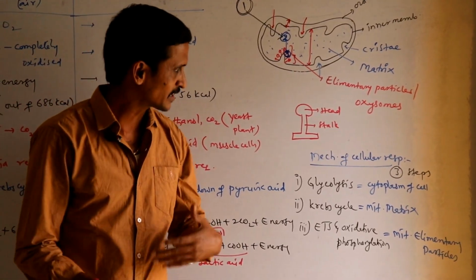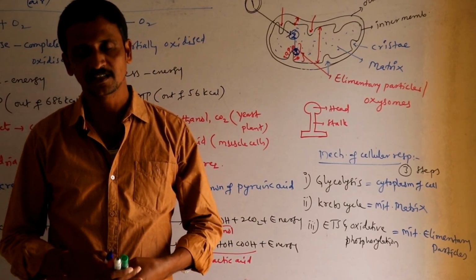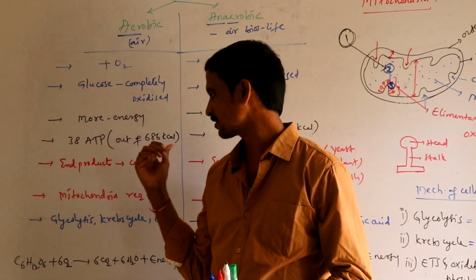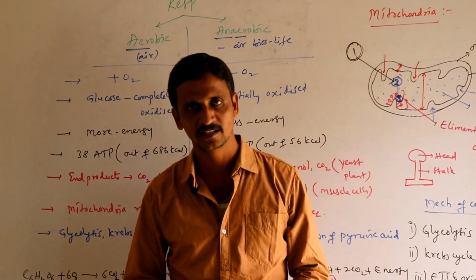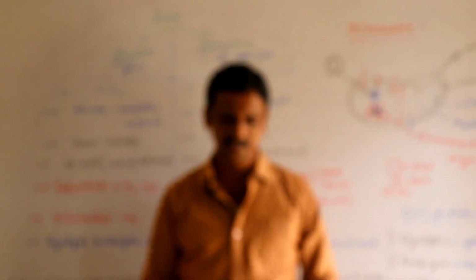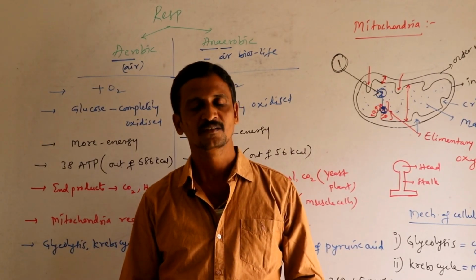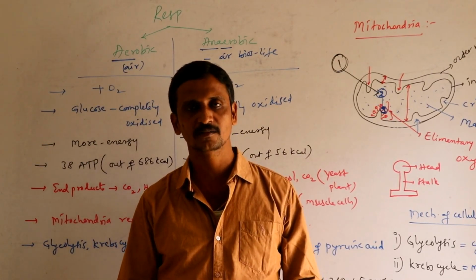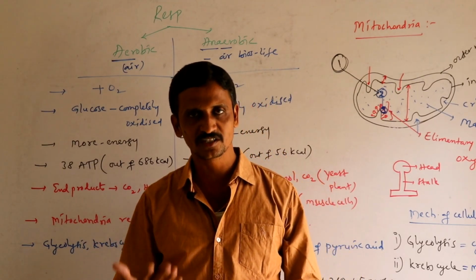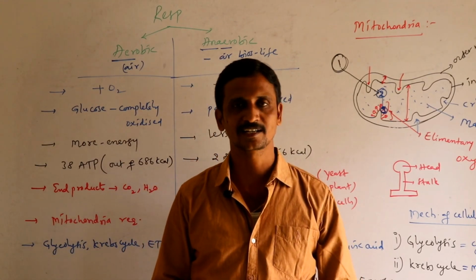Okay, so let us see the mechanism which is involved in cellular respiration, and we'll try to calculate the production of 38 ATPs out of 686 kilocalories in a stepwise manner. Why? Because I told you initially, cellular respiration is a multi-stepped process which involves several metabolic intermediates, and let us see those intermediate products and where energy is produced in the second part.